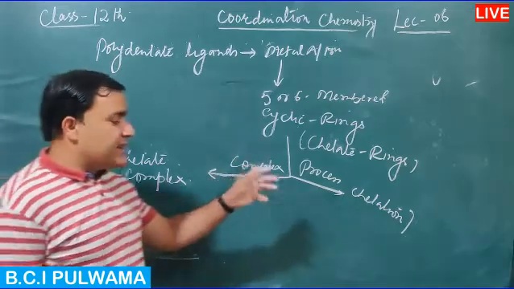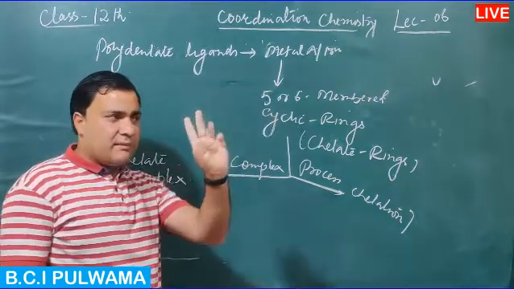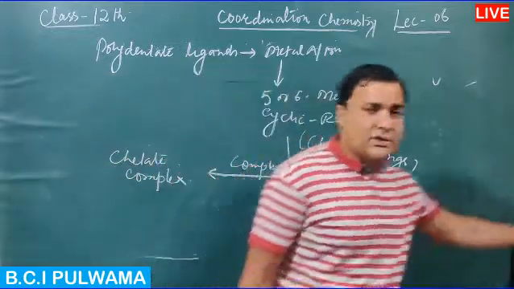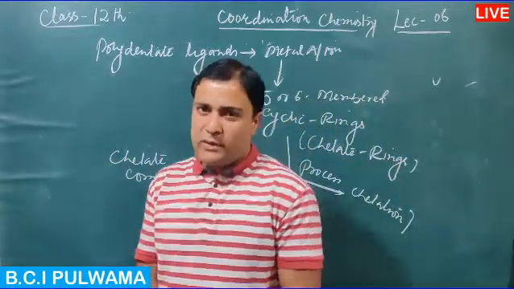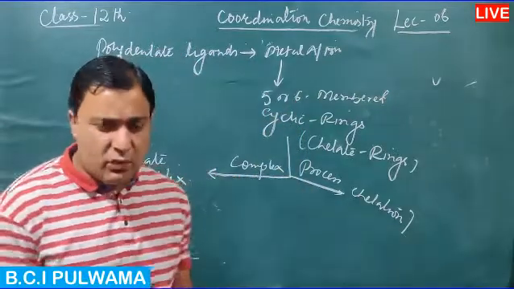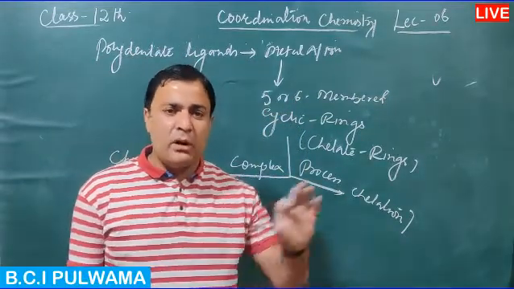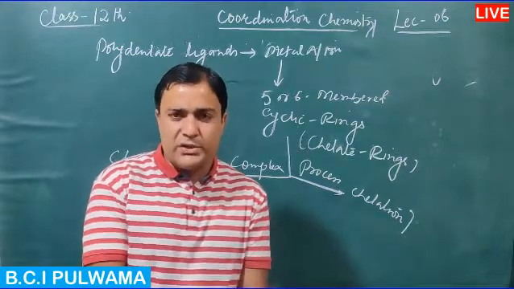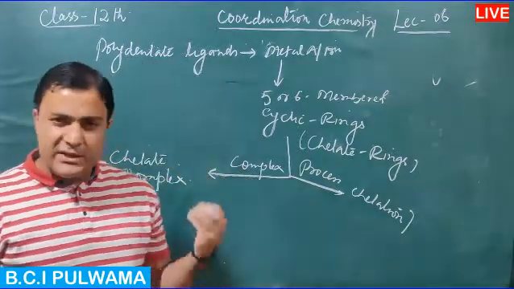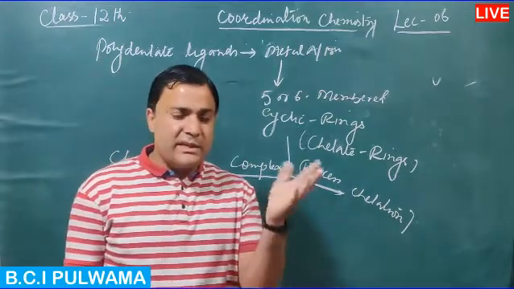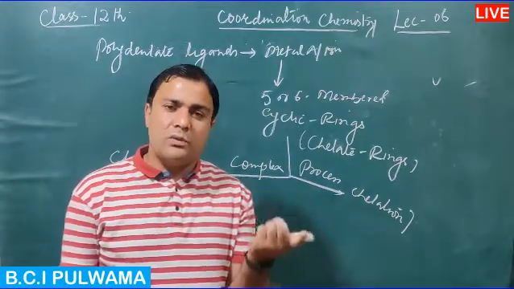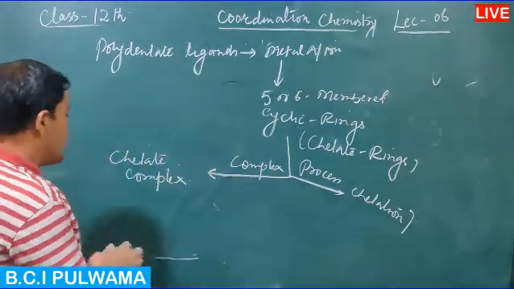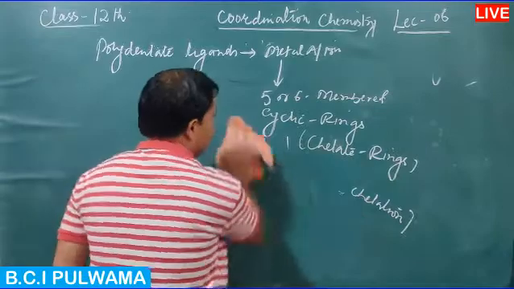Unidentate ligands, bidentate ligands, tridentate ligands, tetradentate ligands. Here the formula is: for a unidentate ligand, denticity is equal to 1. Denticity means the number of coordinate bonds, or the number of coordinating groups. So for a unidentate ligand, denticity is equal to 1. The number of chelate rings is equal to denticity minus 1, that is 1 minus 1, which equals 0. So this is all about the process of chelation.